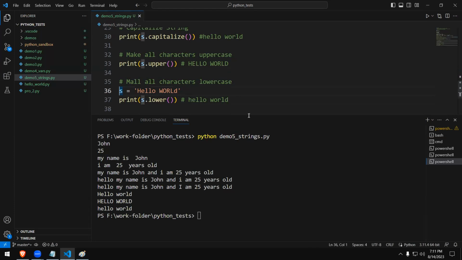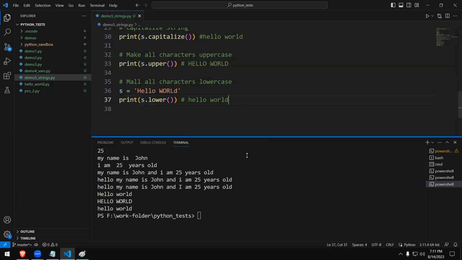In order to do the other work, right? So let's say we want to swap the case, right? Swapping the case means capital letters will be turned to simple letters and simple letters will be turned to capital letters. Let's see how to do that.